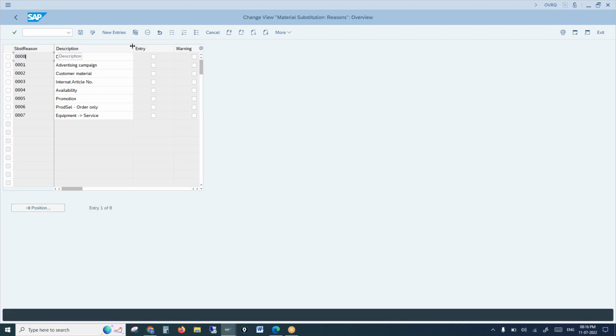Let's see the controls. First one is substitution reason, which is a 4-character alphanumerical, a meaningful description, and then entry. Entry controls what you want to print in the invoice. Let's say, what material is the customer ordering for, anyone? In the scenario we are discussing, what material is the customer ordering for? X material, right? But I replace that X and send an invoice to the customer for Y material. What happens? Anyone?